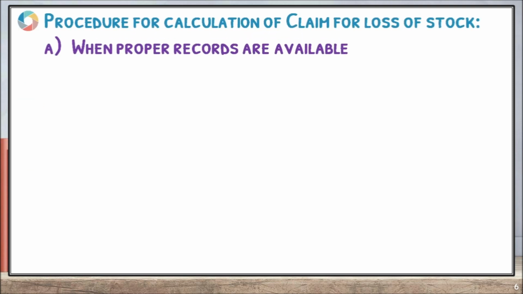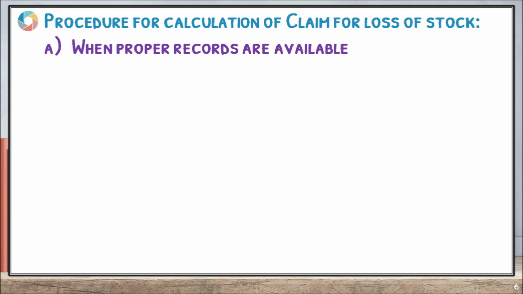So there are two situations for calculation of claim for loss of stock. The first one is when proper records are available, and the second one is when proper records are not available. In this situation we have to follow some steps to calculate the amount of claim.